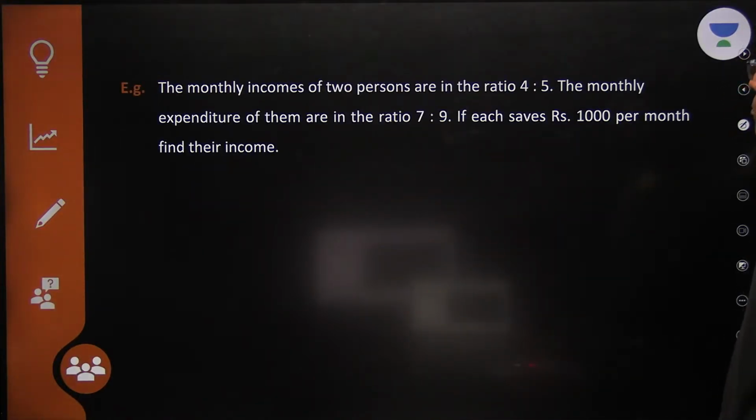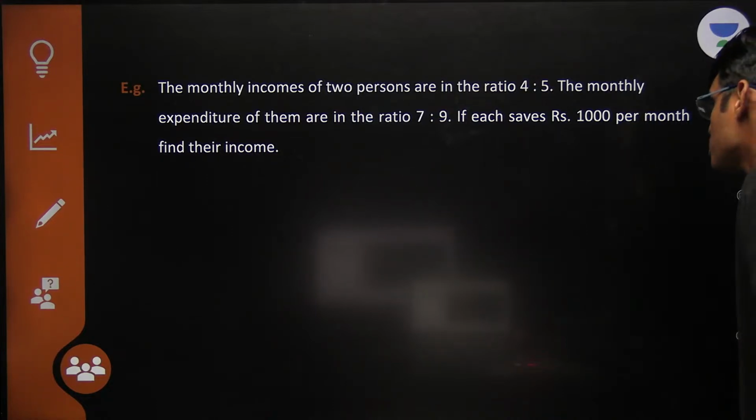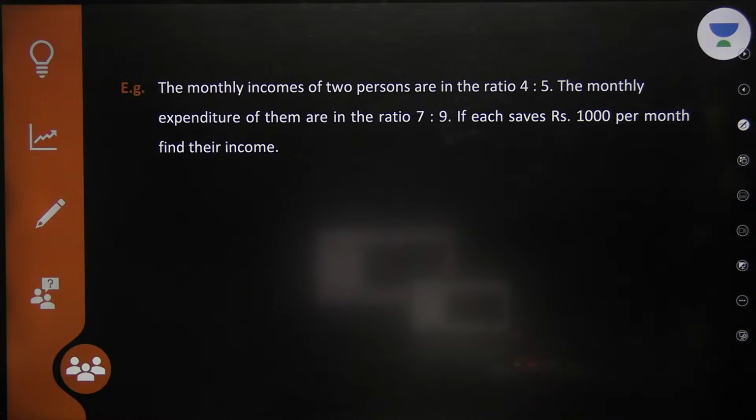Now, the monthly incomes of two persons are in ratio 4:5. The monthly expenditures of them are in ratio 7:9. If each saves ₹1,000 per month, find their incomes. Okay, let's do it.